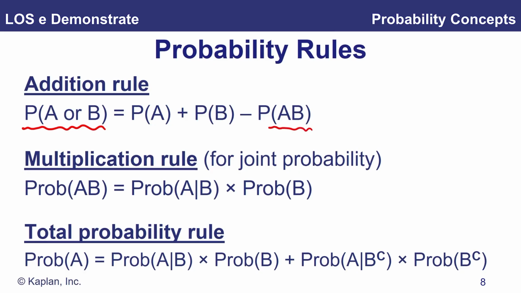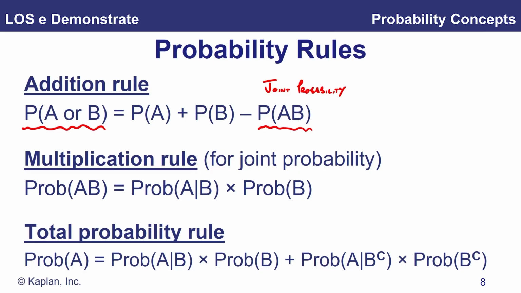Here's our joint probability, and that's the probability of both A and B occurring simultaneously. We subtract that joint probability, otherwise we get essentially a double counting effect.